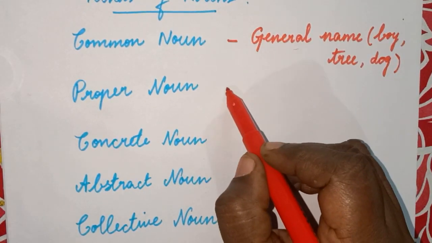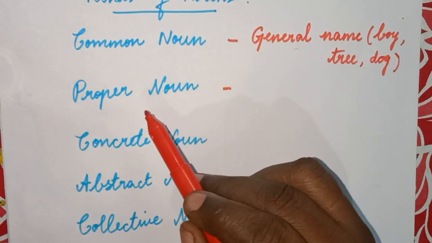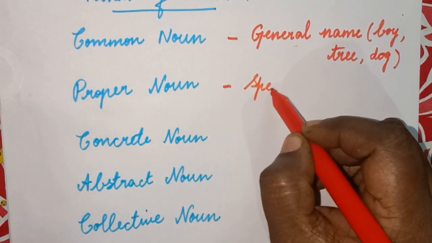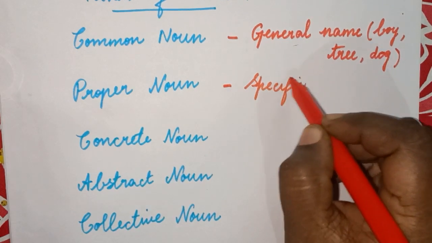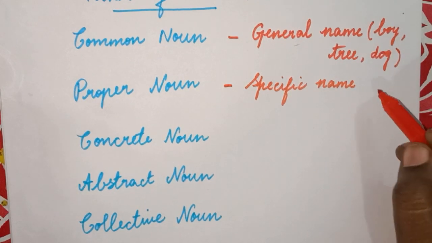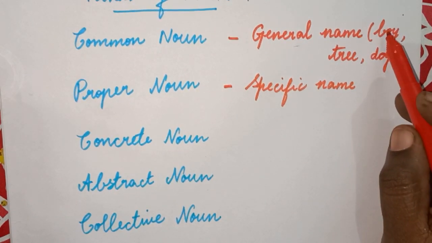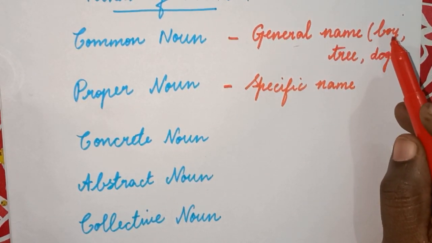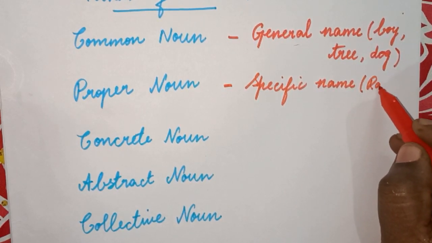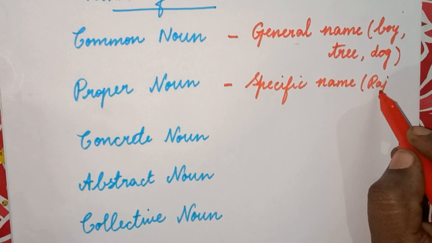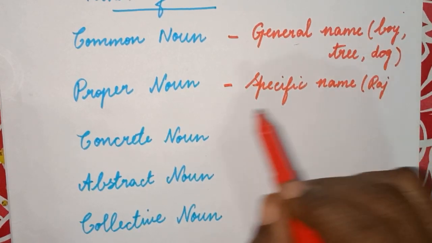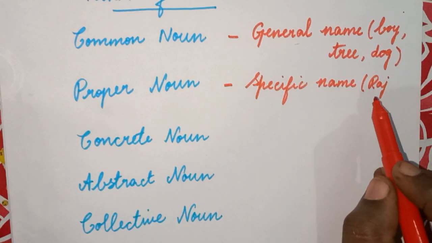And now, what is a proper noun? Proper noun is the specific name given to a person or a place or an animal or a thing. Understood? Now here we saw boy as common noun. But if I say Raj, I am specifically indicating only Raj. Okay, so that is a proper noun, name of a person.